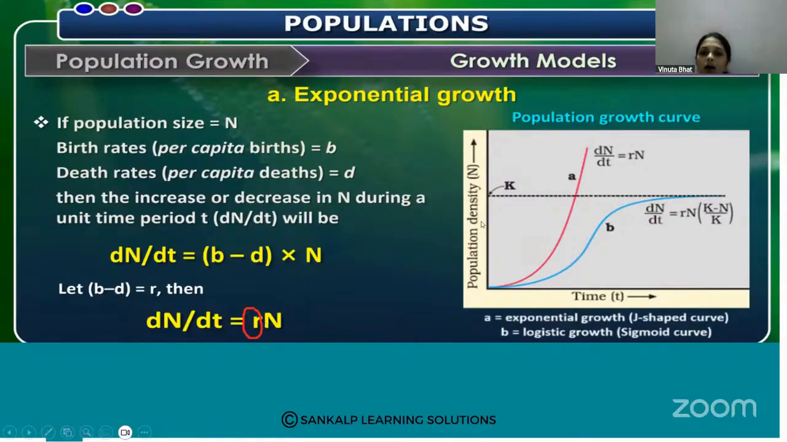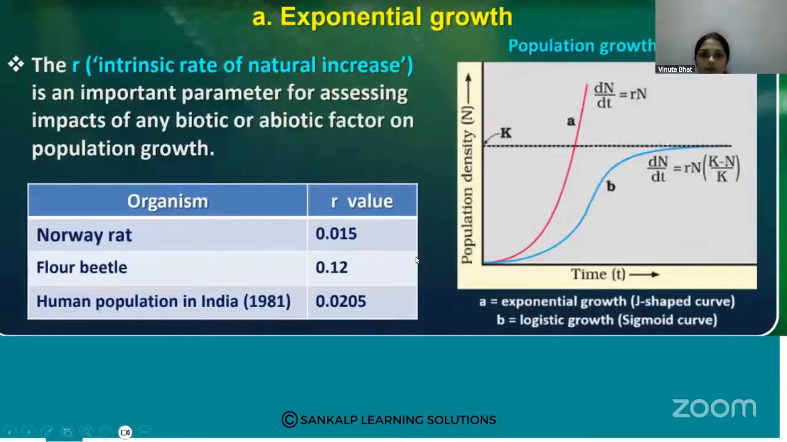So if you draw the graph with population density on the y-axis and time on the x-axis, it shows the exponential growth, meaning it is growing rapidly. That shows the rate of change of density is equal to r into population density. So that graph shows the exponential growth. This is called exponential growth, when space and food are available in abundance. That is called exponential growth.